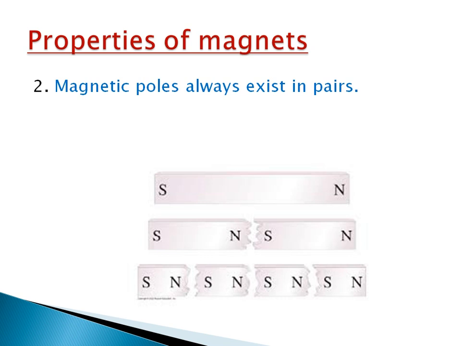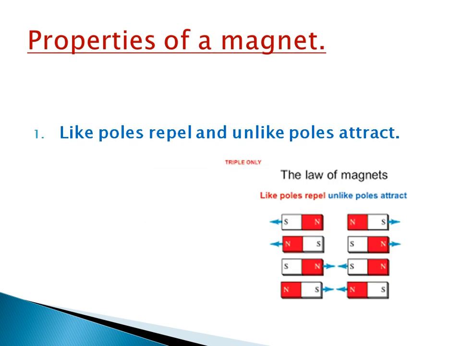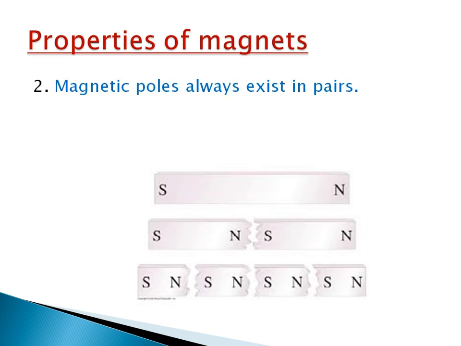So what are the two properties of a magnet? Like poles repel and unlike poles attract. What is the second property? Magnetic poles always exist in pairs.